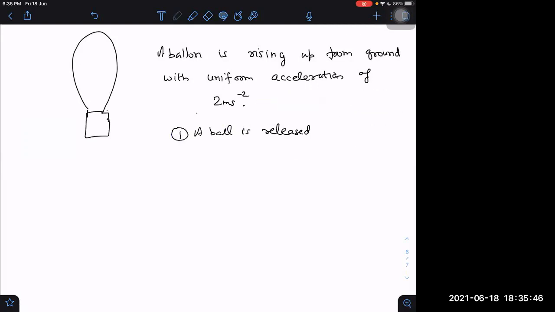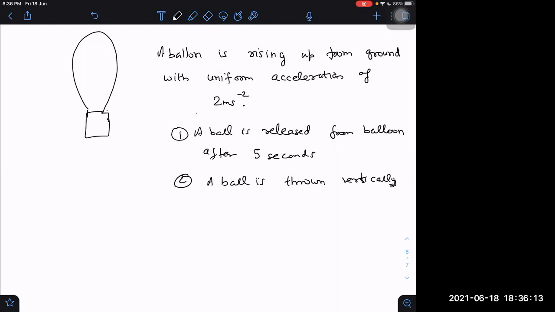Case 1: a ball is released from the balloon after 5 seconds. Case 2: a ball is thrown vertically upwards from the balloon after 5 seconds.